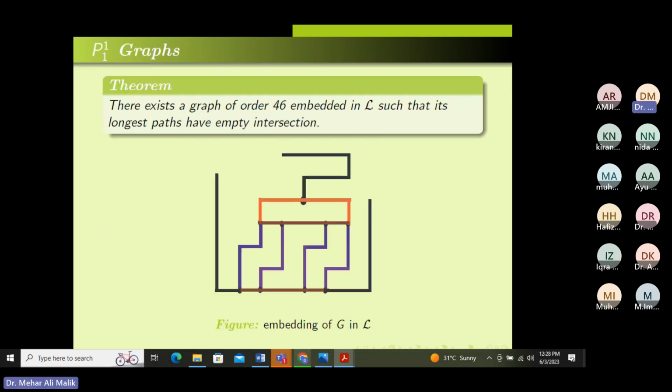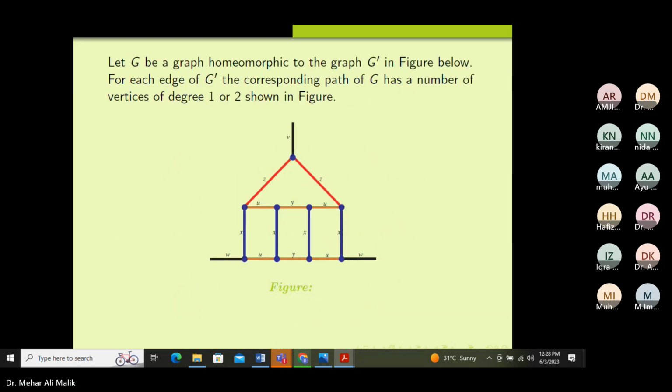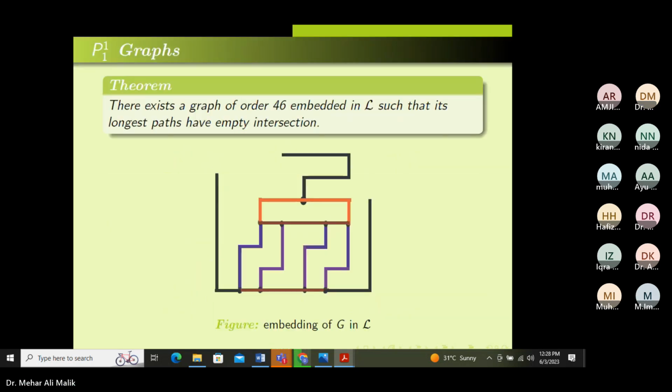This is the embedding of this graph in square lattices. Here this graph consists of 46 vertices. This is still an open problem. We conjecture that this is the smallest possible graph which is embeddable in the square lattice. It consists of 46 vertices. If you want to work, you can try to find a smaller graph that is embeddable in the square lattice.